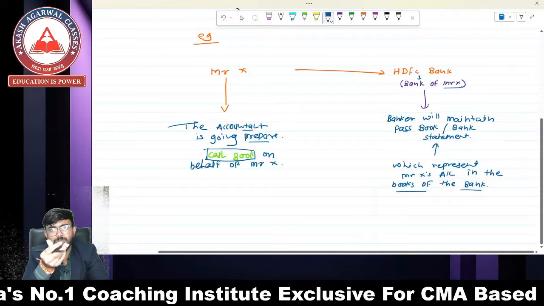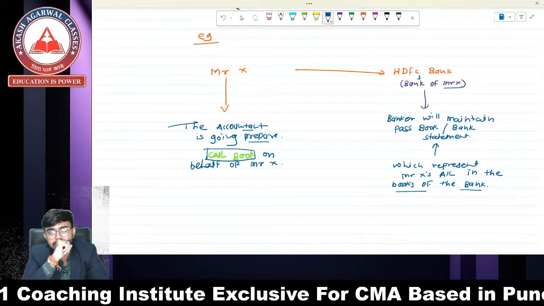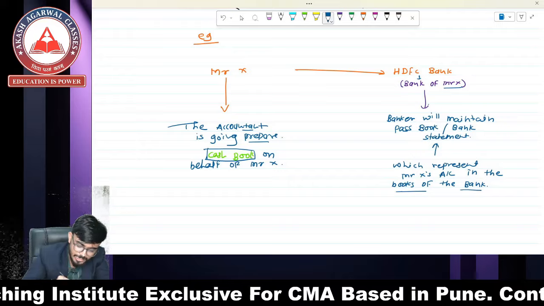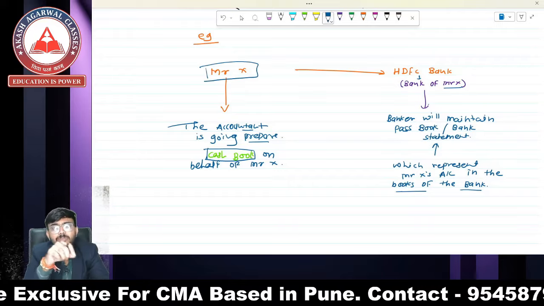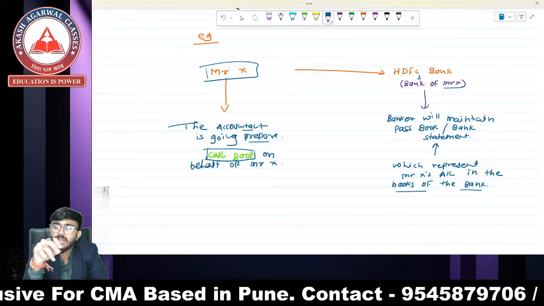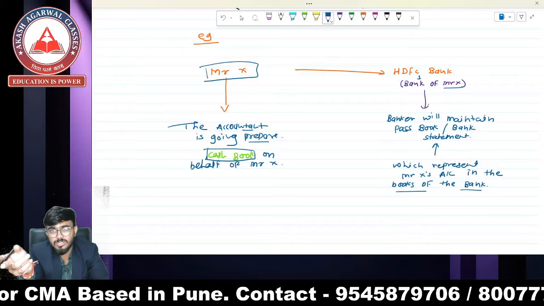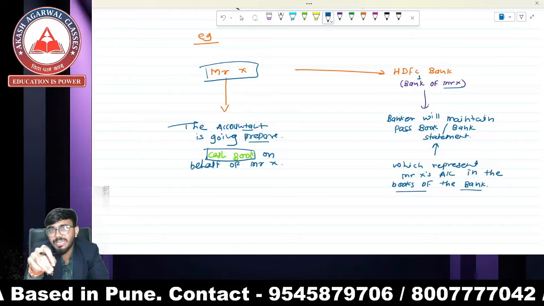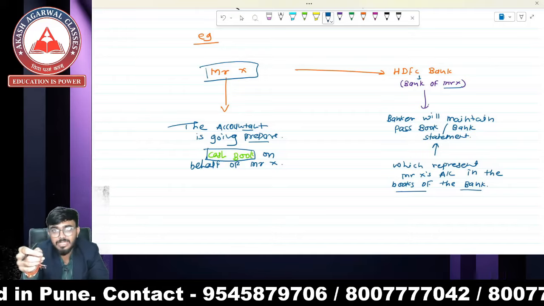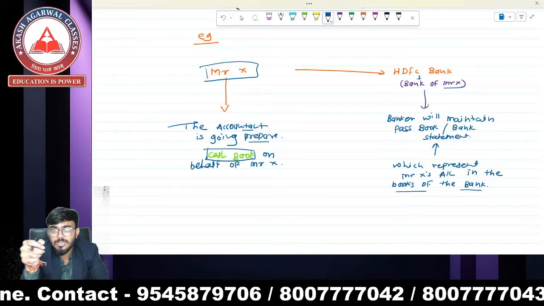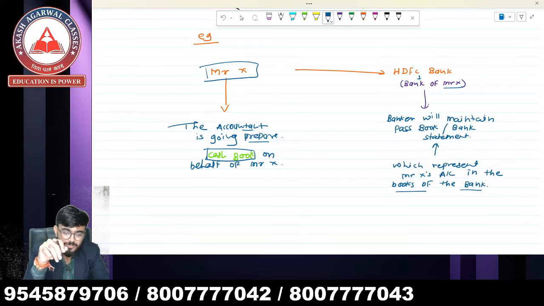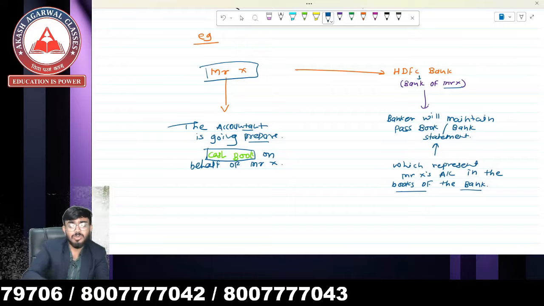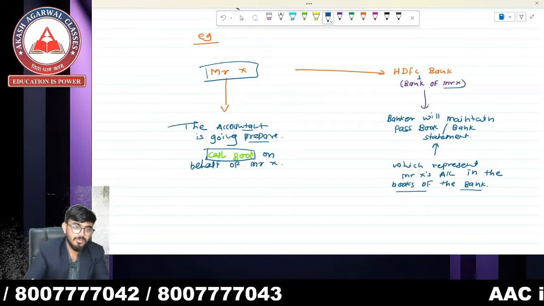So when the accountant prepares books, and it is Mr. X's books of accounts, if in the books of Mr. X the accountant prepares Mr. A's account, same like that, in the books of the bank, the bank prepares X's account, right? So this transaction is going to happen. Sir, okay, we know that, sir.